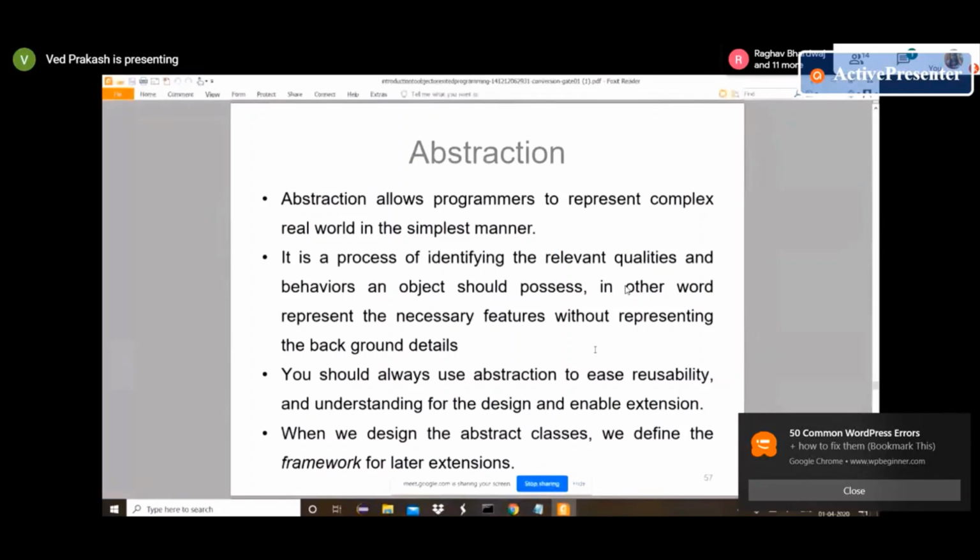Any confusion, Raghav? No, sir. Subclass. Sir, please tell me once again.